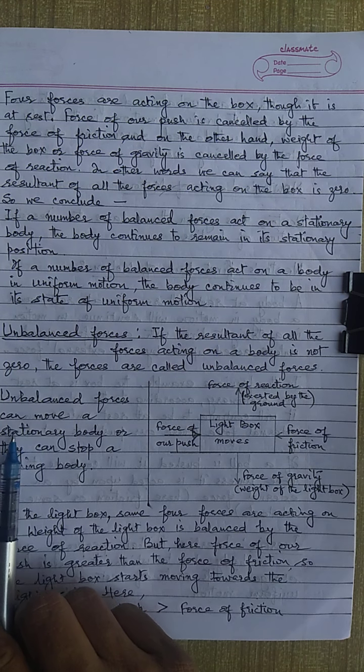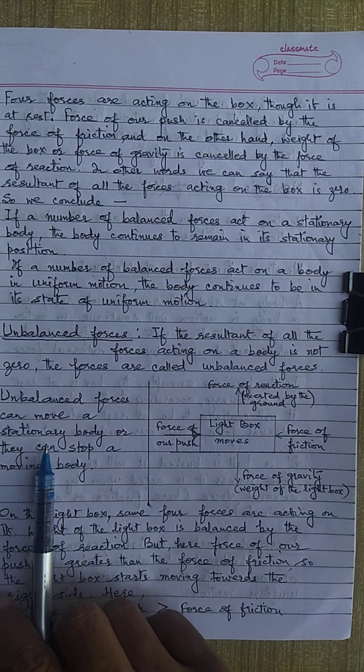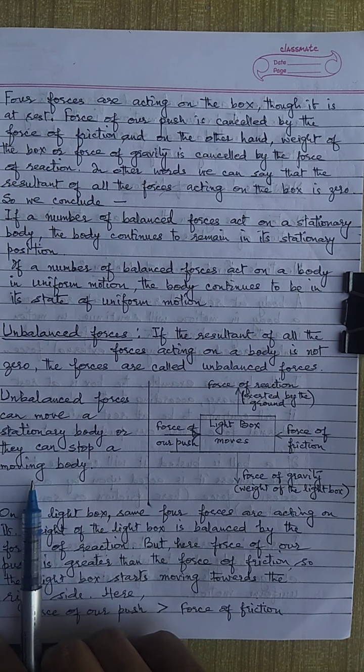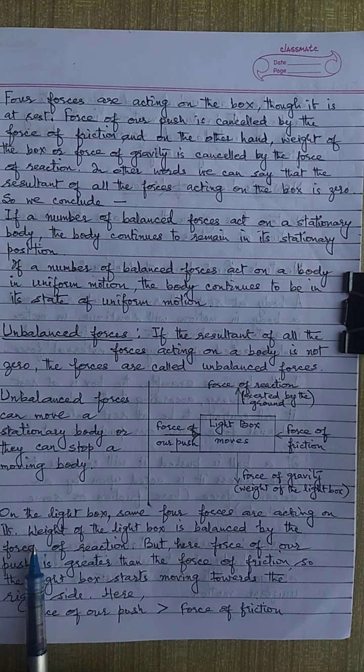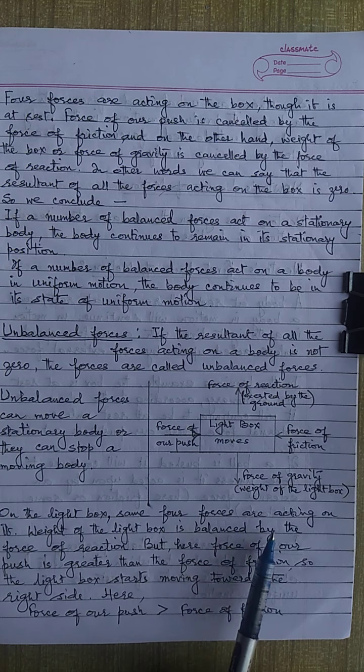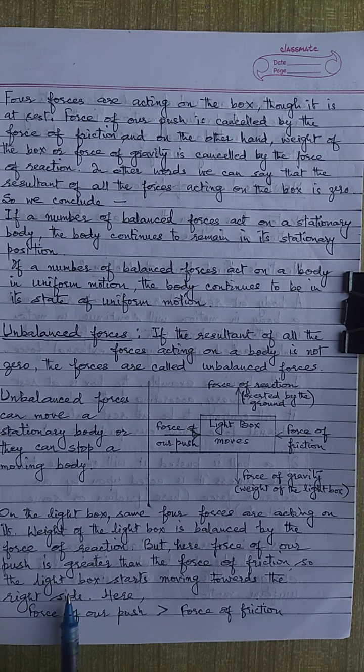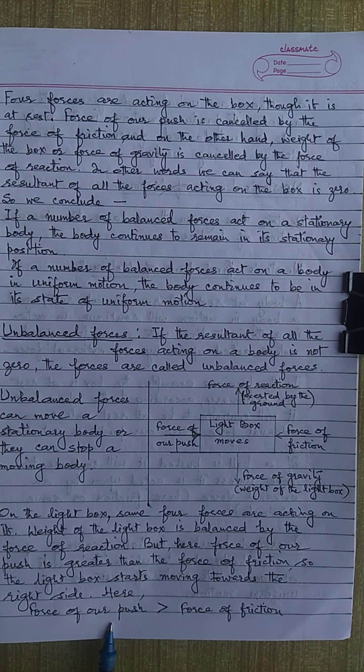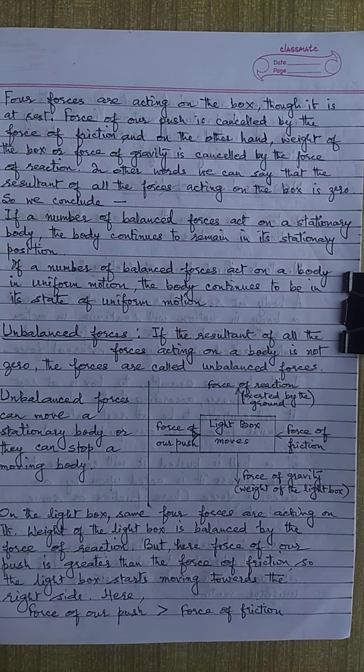So unbalanced forces can move a stationary body or they can stop a moving body. On the light box, the same four forces are acting, so I have shown the same thing. Here we have to remember that force of our push is greater than the force of friction.